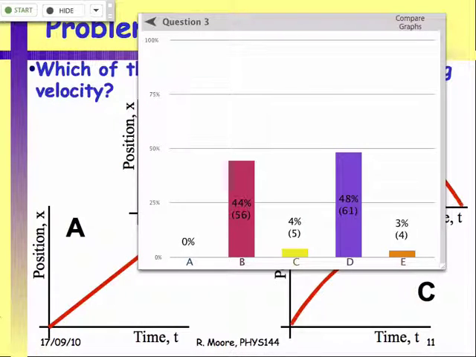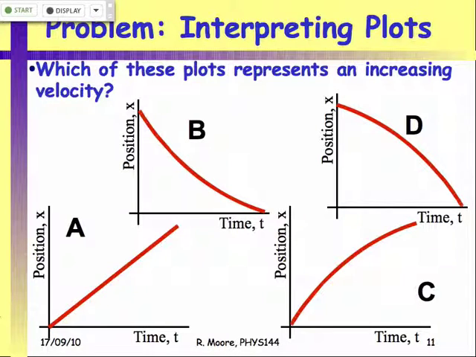Okay, I'll give you a bit of a hint on how to think about this. If you're looking at these plots, what you're interested in is a change in the velocity. So rather than worry about how it's continuously changing, obviously you've all ruled out A, so that's good. When you're looking at B and D, the two favorites, you want to look at the velocity at the start and the velocity at the end.